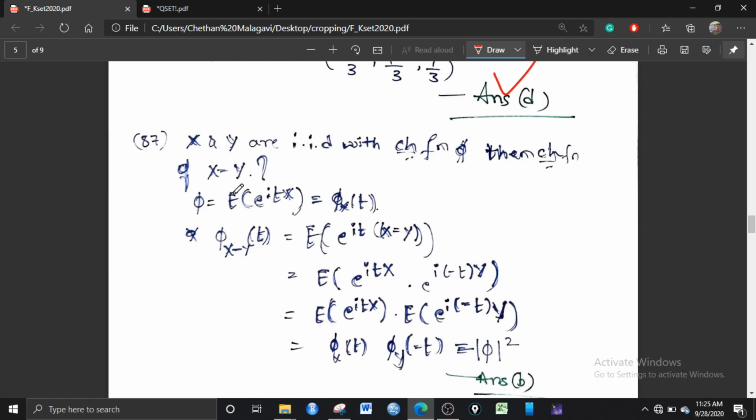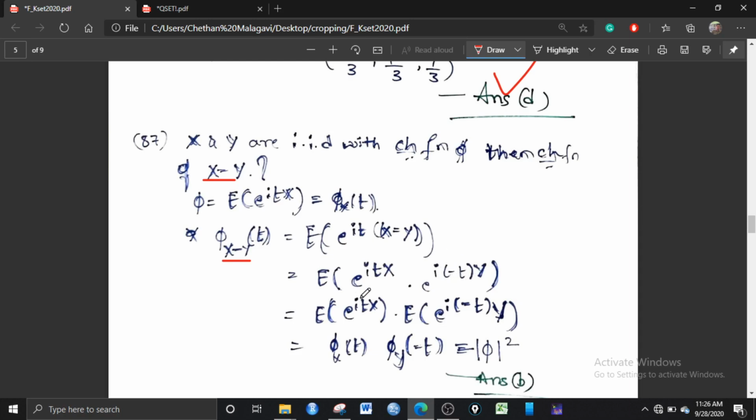See, what is the characteristic function? It is the expectation of e to the power itX. And what has been asked is the characteristic function of X minus Y. So phi of X minus Y at t is given by the expectation of e to the power it times X minus Y. In place of X, you have to put X minus Y, and since it is an exponential, I write e to the power itX times e to the power minus itY.